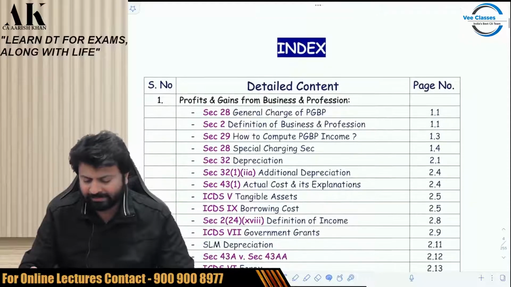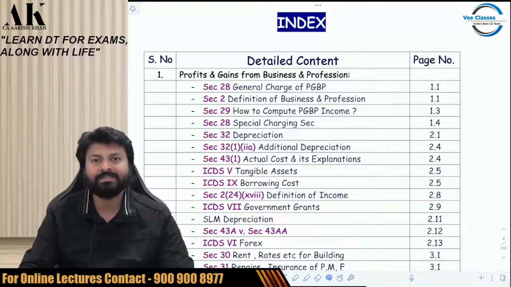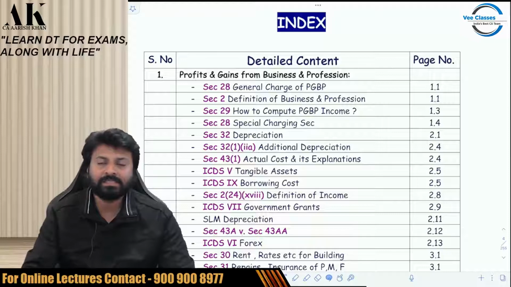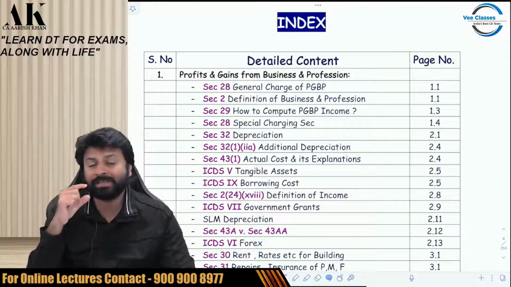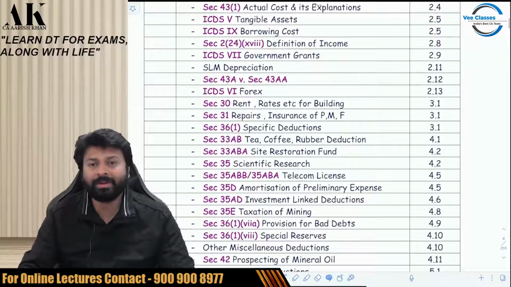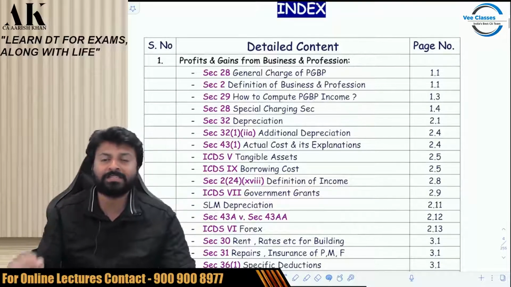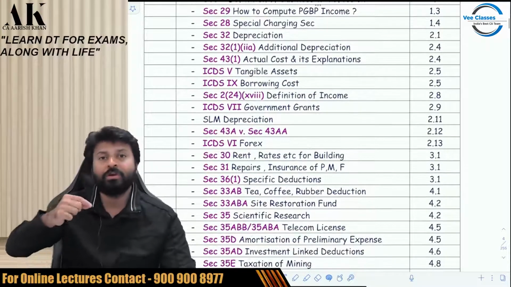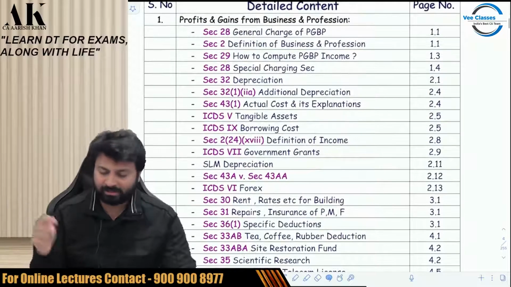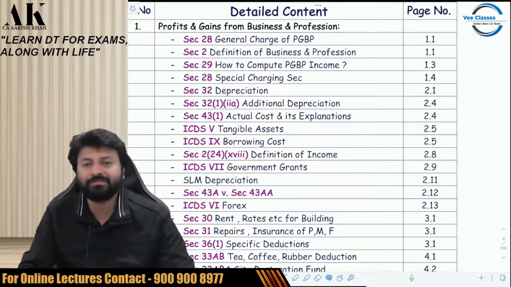Apart from that, we have also given a detailed index in the book that tells which provision is there on which page. We have given a detailed index, not topic wise, but concept wise. Check which concept is there on which page. It is not a topic. Topic is profits and gains from business and profession, but that is not what is mentioned as a page number. In that also we have mentioned the subtopics, like where is additional depreciation? It is here. It is on page number 2.4.